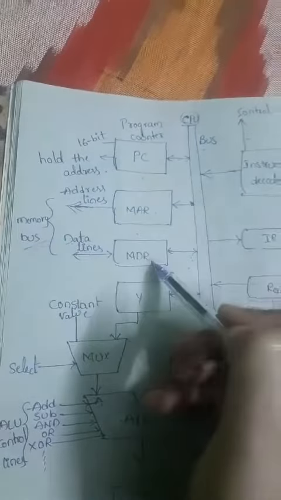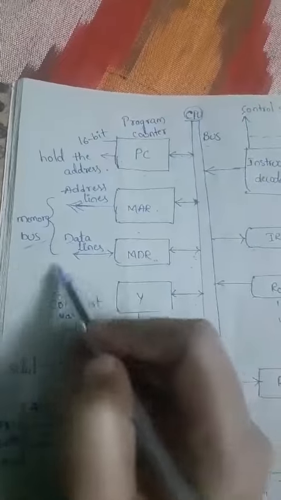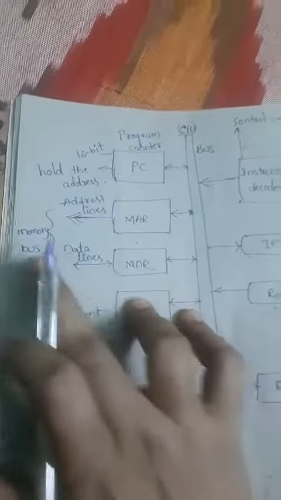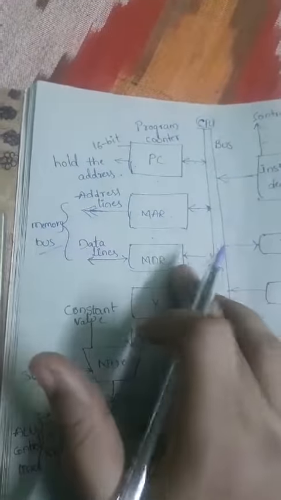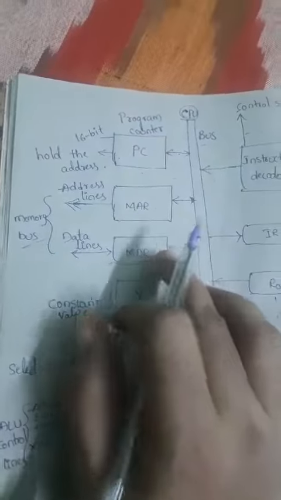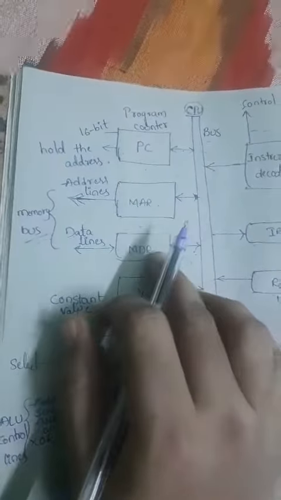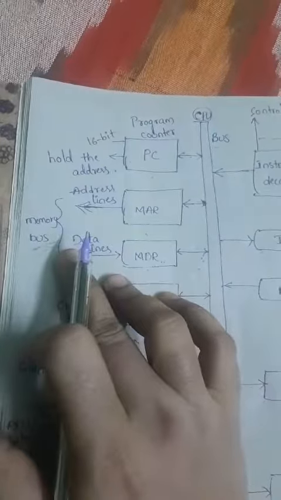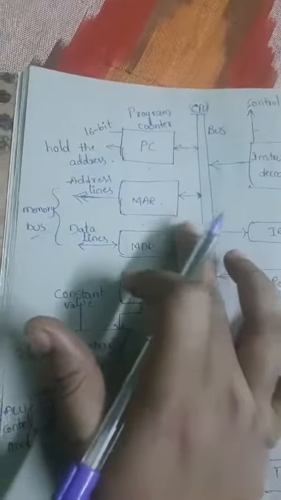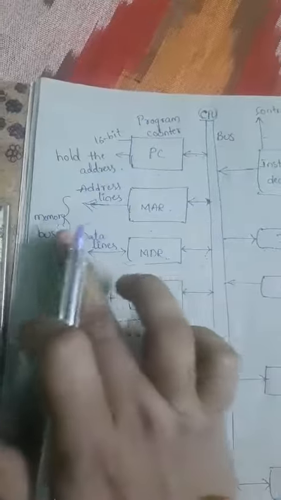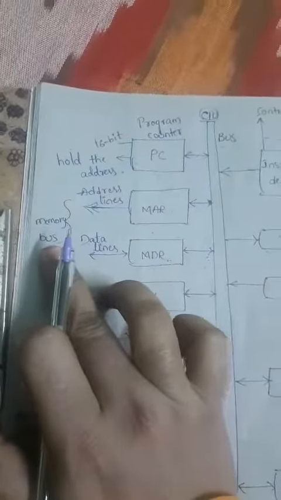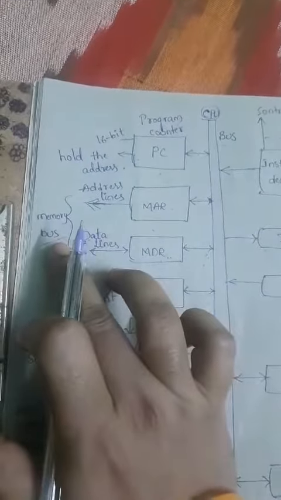These two registers are connected through the memory bus, which is called the external memory bus.